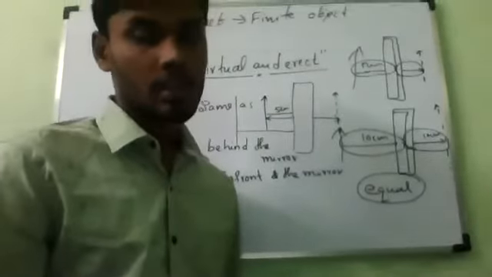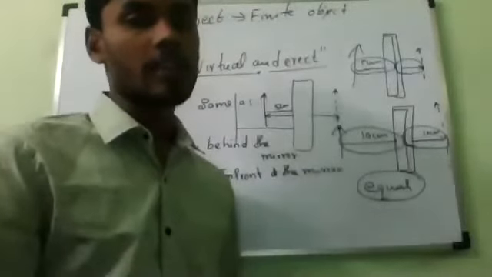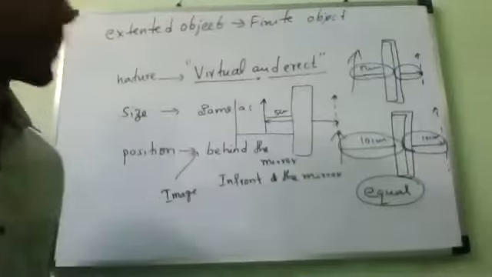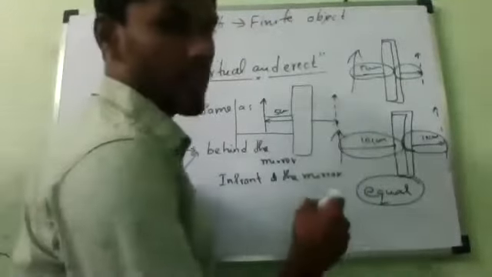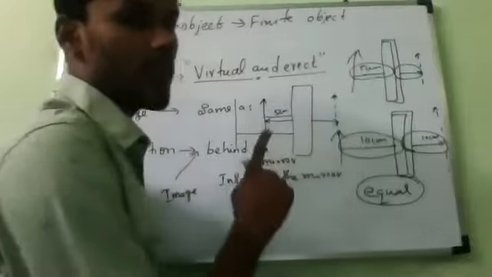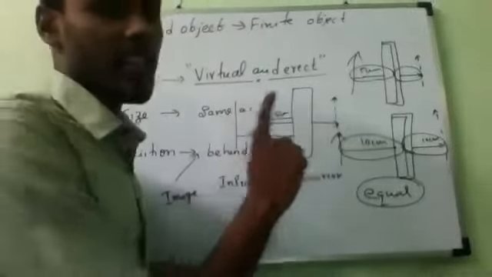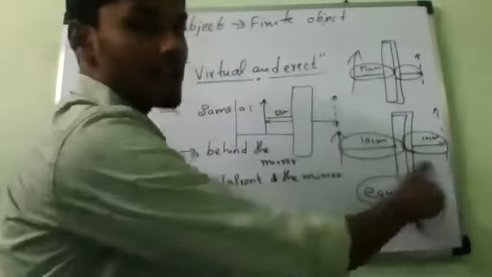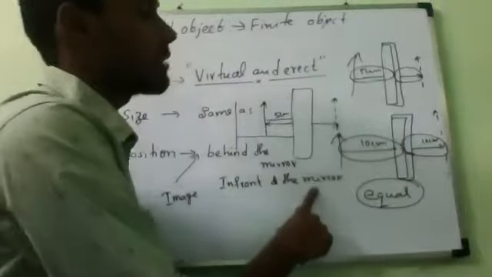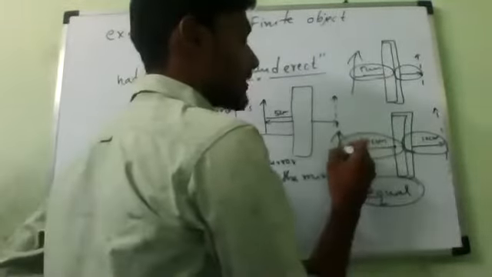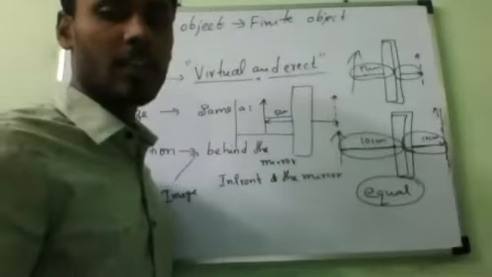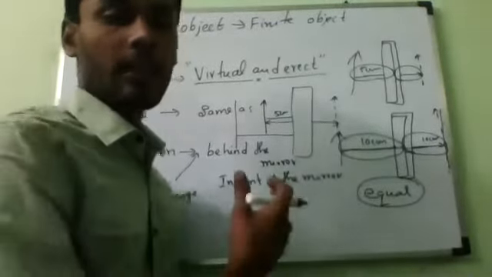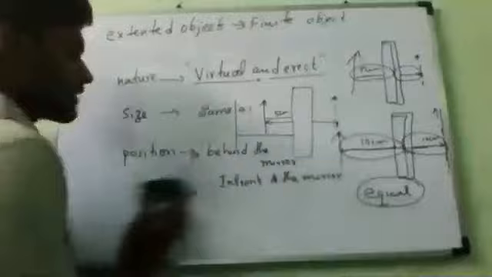Yes, sir. So, the example I told you is the position of the image formed by a plane mirror. As we know, the image formed by a plane mirror is at the same distance behind the mirror as the object is in front of the mirror. Now suppose I ask you, what is the distance between Kevin and Kevin's image?